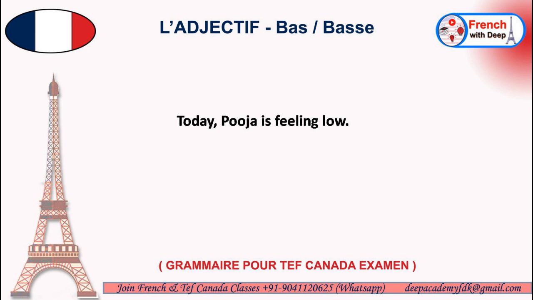Having is avoir in French, and for third person singular we use the conjugation a. So the sentence becomes, today Pooja is feeling low. In French, aujourd'hui Pooja a le moral bas.